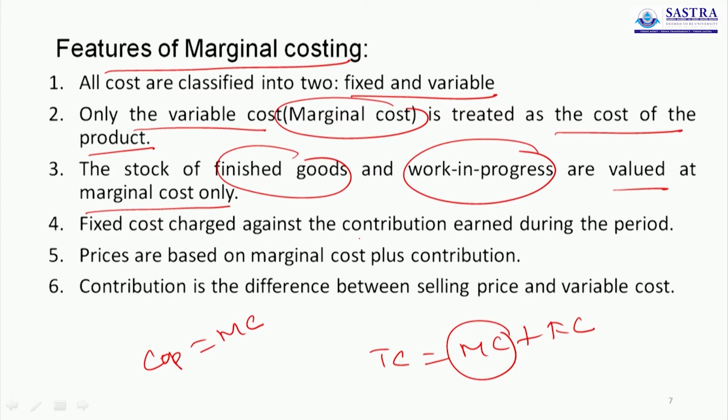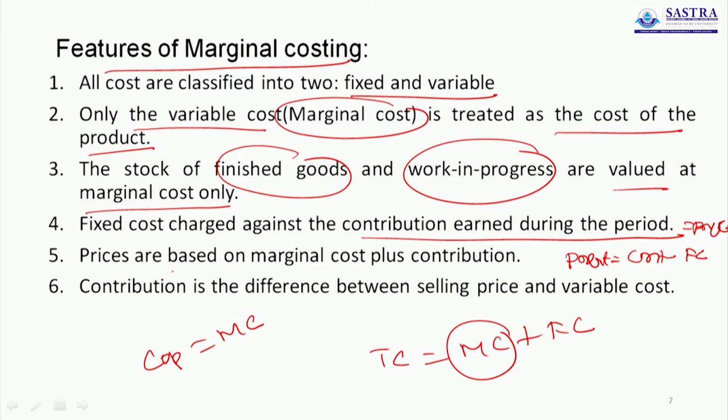The fixed cost is charged against the contribution earned during the period. So after deducting the fixed cost from the contribution, we find the profit. Profit equals contribution minus fixed cost. That's why we clearly mention it is charged against the contribution earned during the period.